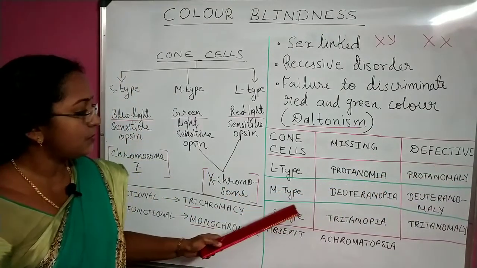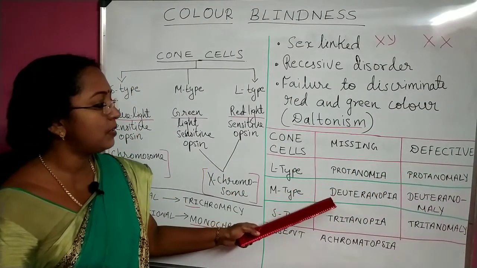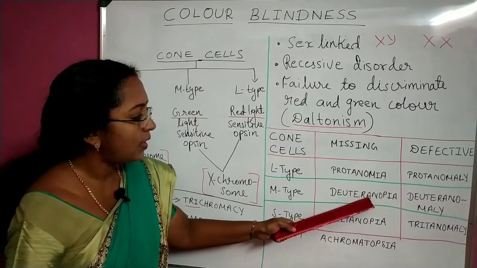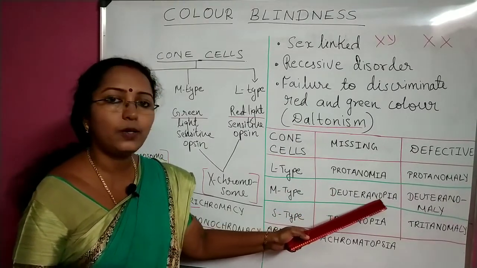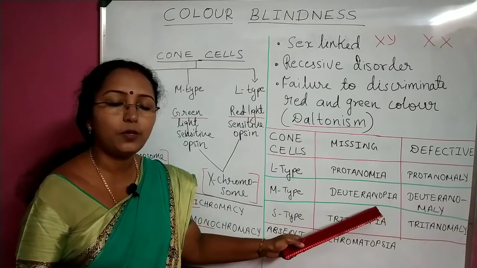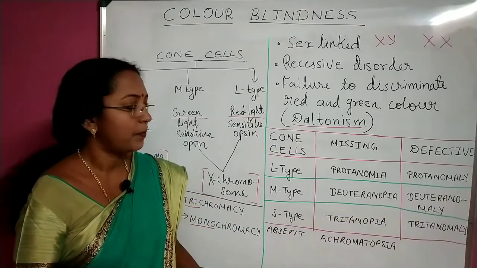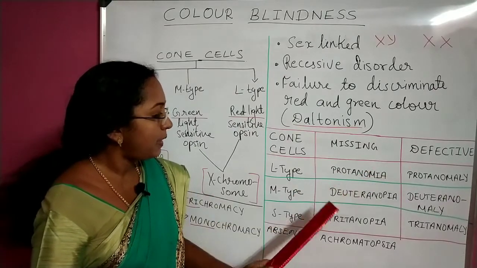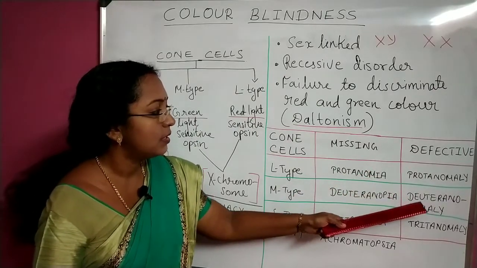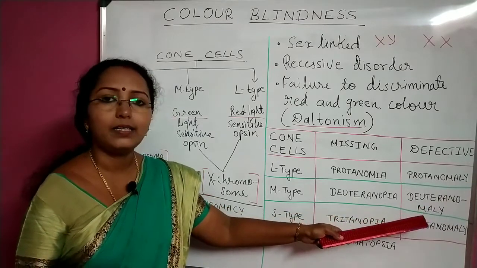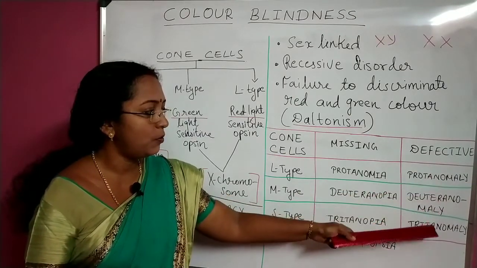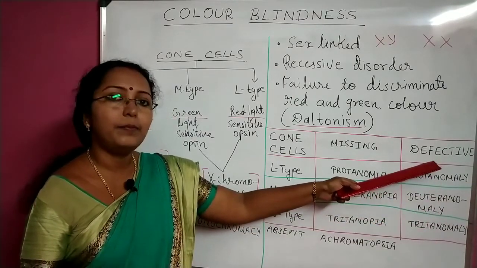Okay, now the next case, M type. If M type cells are missing, you call it Deuteranopia. M type cells are absent. Next one, if M type cells are defective, it is called Deuteranomaly. So anomaly means some defect.